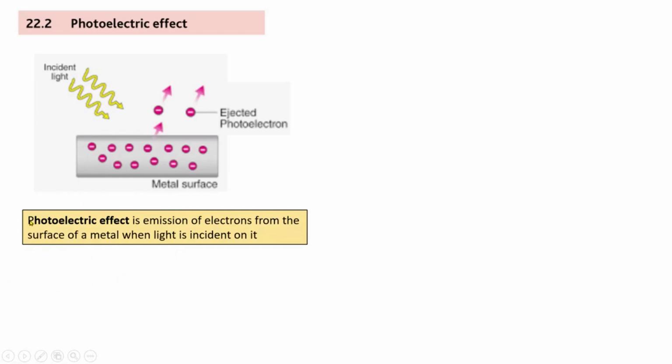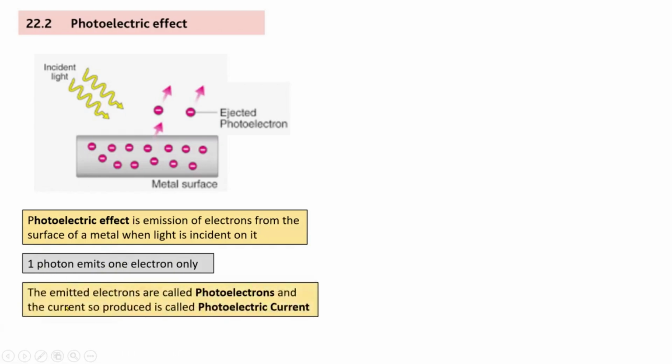Photoelectric effect is emission of electrons from the surface of a metal when light is incident on it. Second, read this. One photon emits one electron only. Yes, this is very important for A-level questions. One photon can emit only one electron.